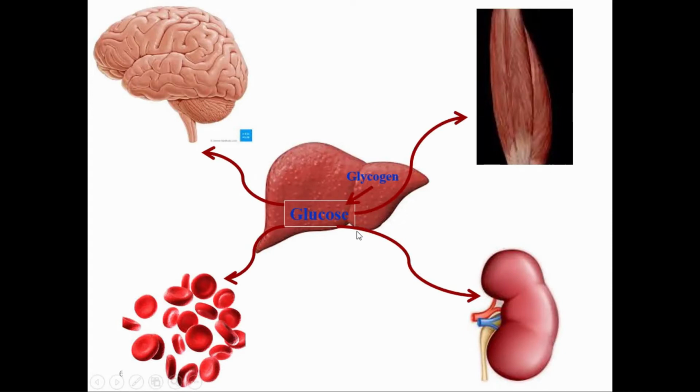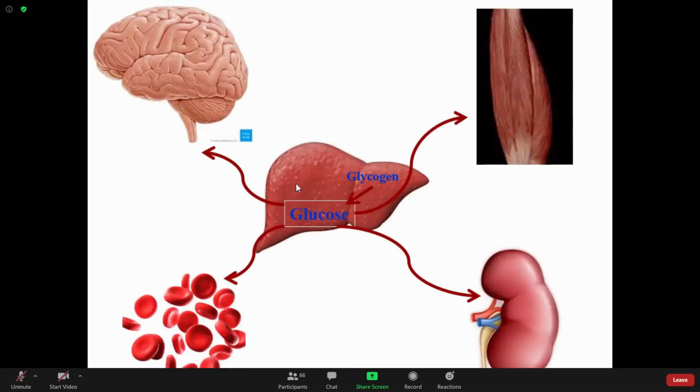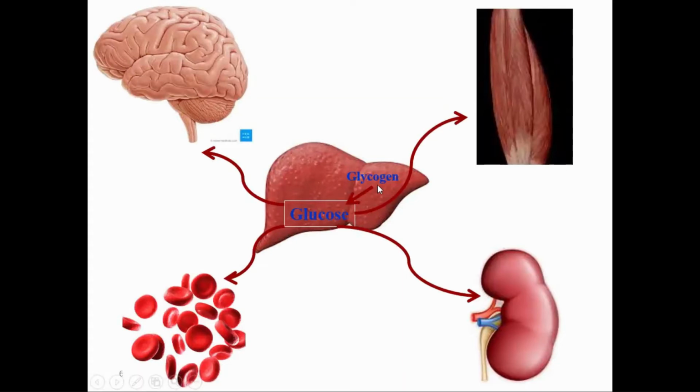This figure shows the early stage of early starvation, in which most of the tissues depend upon glucose as a source of energy, and this glucose is provided by glycogenolysis in the liver. The liver stores carbohydrate in the form of glycogen, and in the absence of nutrients from an outer source, the body uses the stored carbohydrate first.